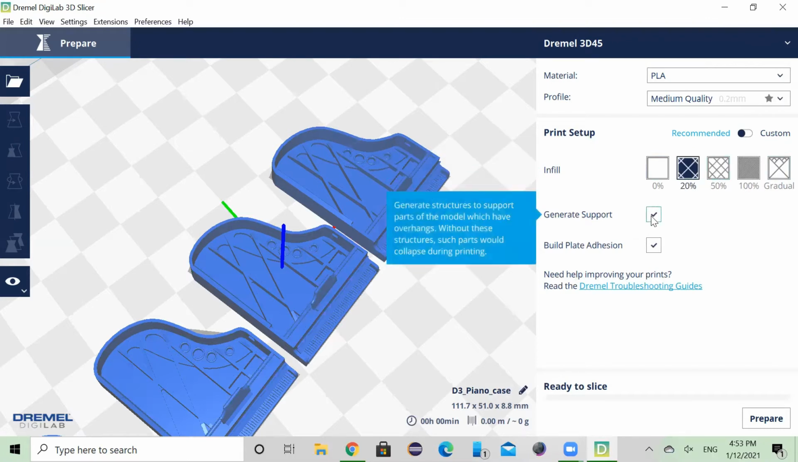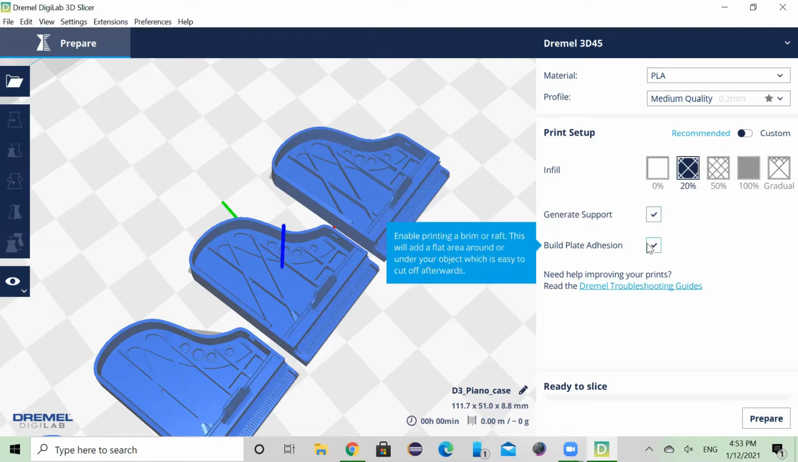And then generate support must be checked because sometimes if you print something without support, it might collapse, just to make sure that the parts print out correctly. And build plate adhesion helps keep the part in place as the printer's printing it, and also sometimes it helps with removing the part off from the plate.